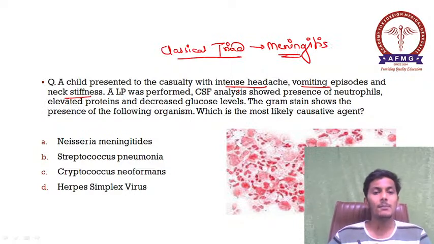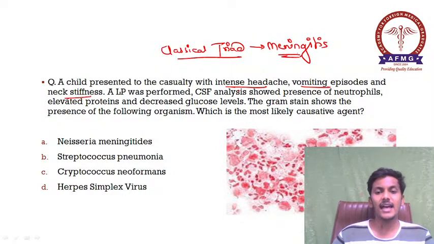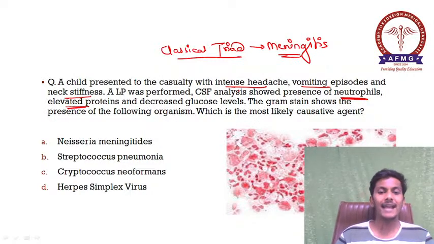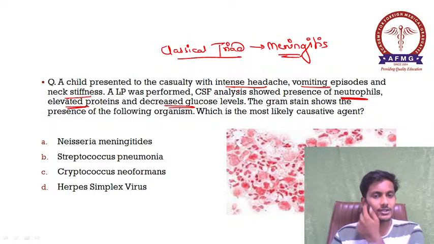Important. So a lumbar puncture was performed. CSF analysis shows the presence of neutrophils, elevated proteins and decreased glucose levels. The gram stain shows the presence of the following organism in this image. Which is the most likely causative agent?